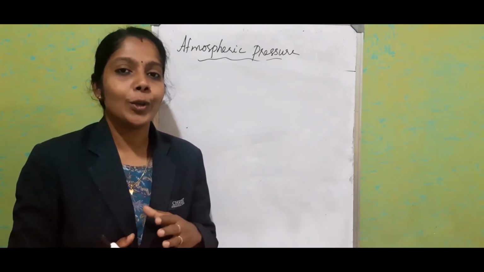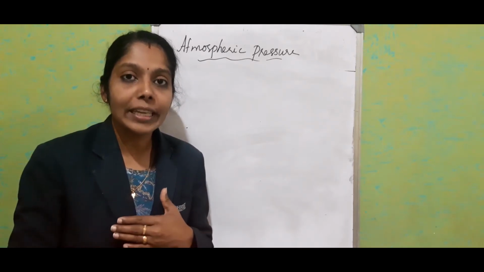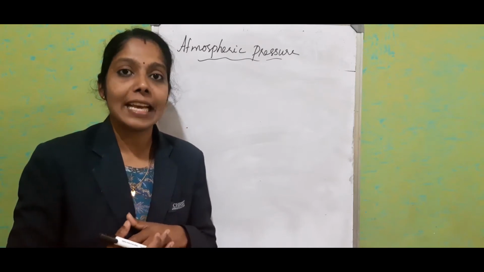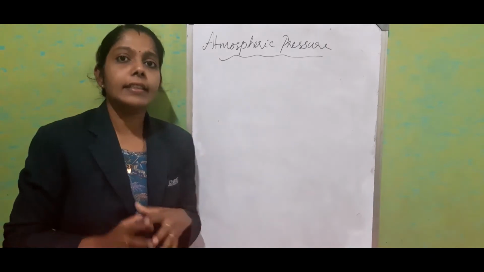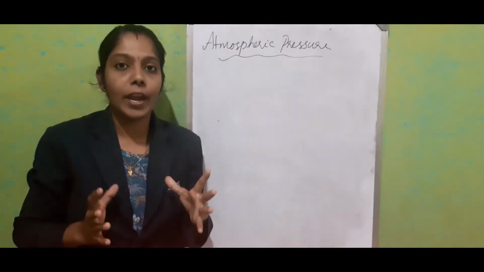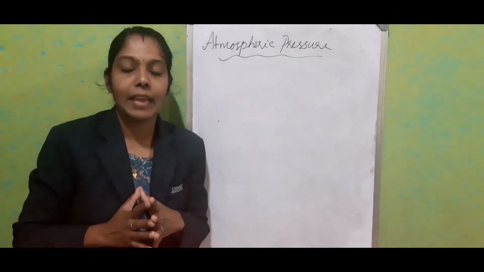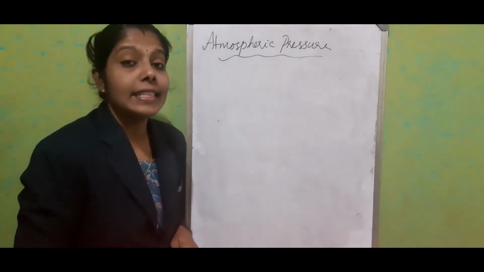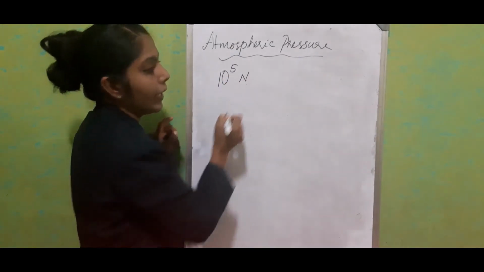So we call the thrust acting per unit area by the air column on the Earth's surface atmospheric pressure. If we consider the thrust or weight of this 200 kilometers of air on 1 meter square area, it is nearly equal to 10 to the power 5 Newton.